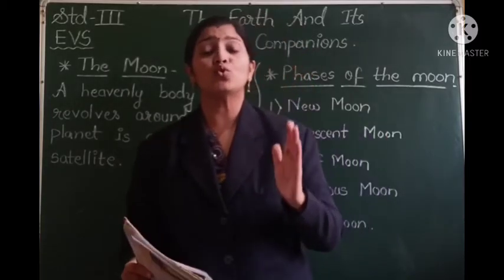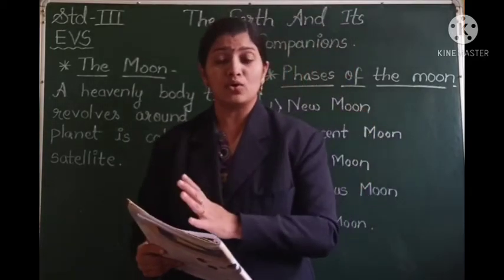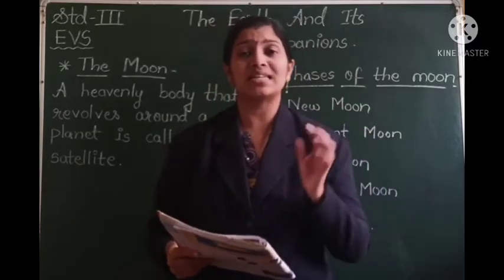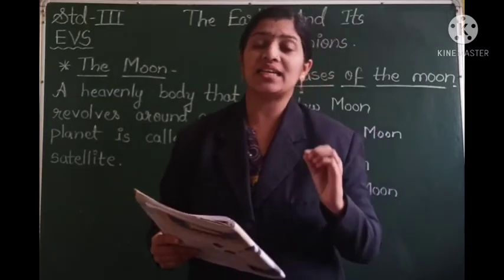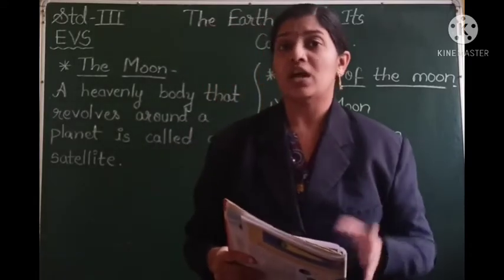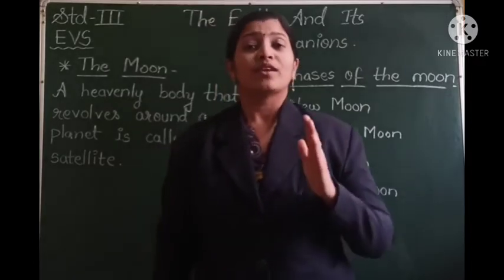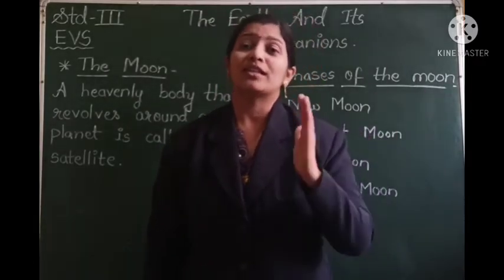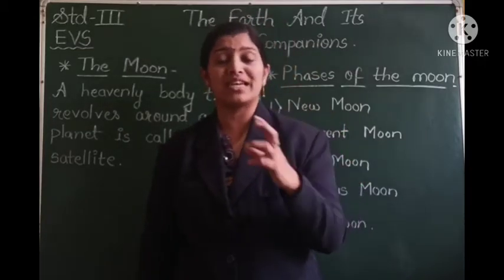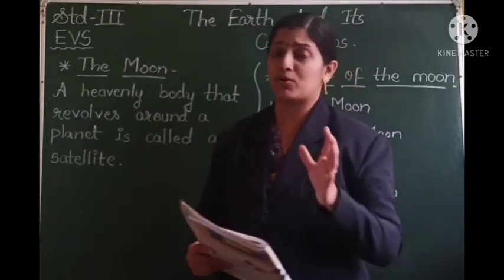And also there are some huge holes on the surface of the moon, or some debris, and they are called craters. So what are craters? The huge holes on the surface of the moon are called craters. And there is no air on the moon. So those who go to the moon have to carry an oxygen cylinder with them because there is no atmosphere on the moon. So students, this was some basic information about the moon.